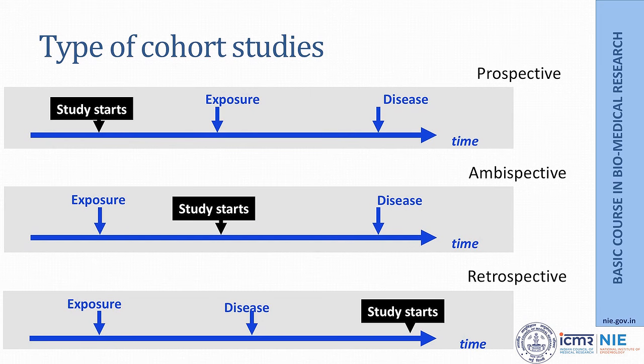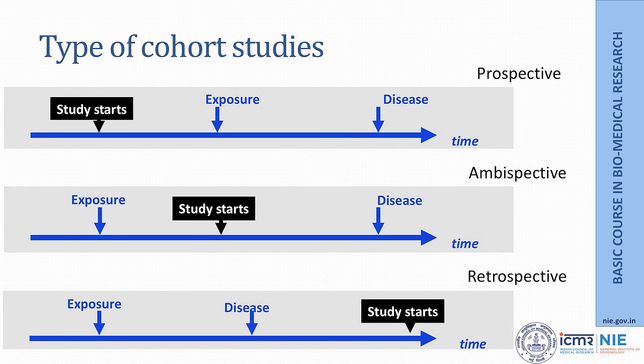There are three types of cohort studies. The first is the prospective cohort study. In the prospective cohort study, by the time your study starts, exposure and disease have not yet occurred. Whereas in a retrospective cohort study, both exposure and disease have already occurred when you start the study.